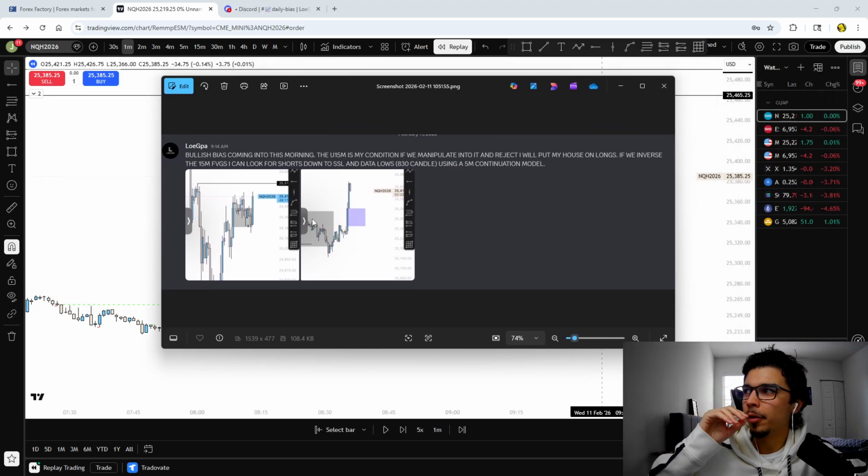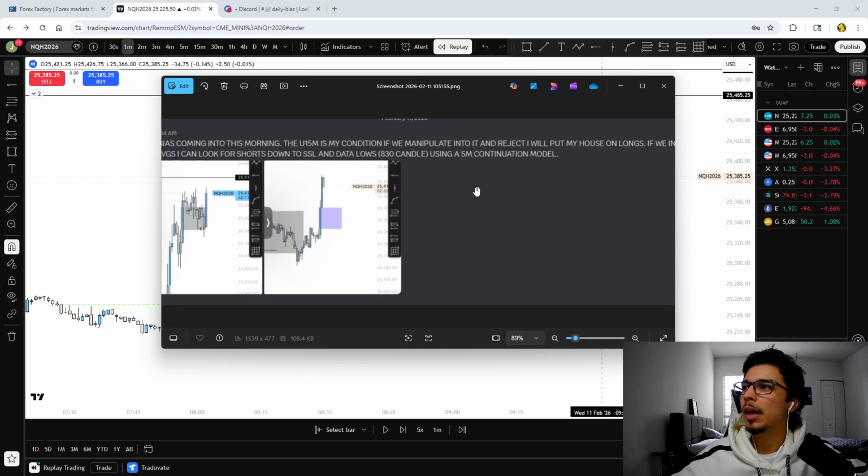I didn't take anything today either. Bullish bias coming into this morning. The unfilled 15-minute is my condition. If we manipulate into it and reject it, I'll put my house on longs. And if we inverse the 15 minutes, I can look for shorts down to SSL and data lows, a 30 candle using a 5-minute continuation model.